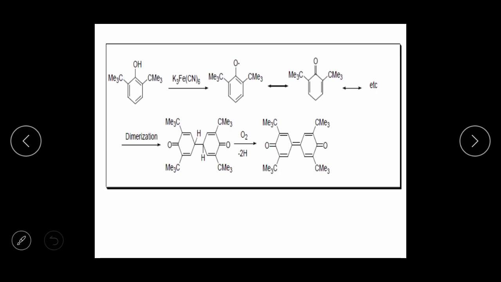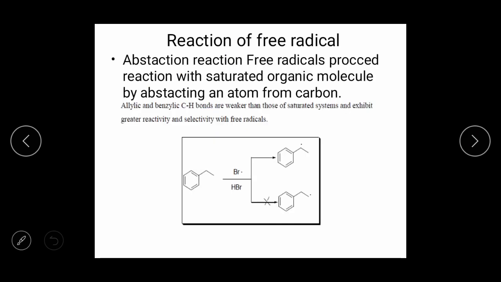Dimerization takes place. At the last, oxygen is removed and there is a formation of product. Okay, then see the reactions of free radicals. There are different reactions of free radicals. First one is the abstraction reaction. Free radicals proceed in reaction with a saturated organic molecule by abstracting an atom from carbon.